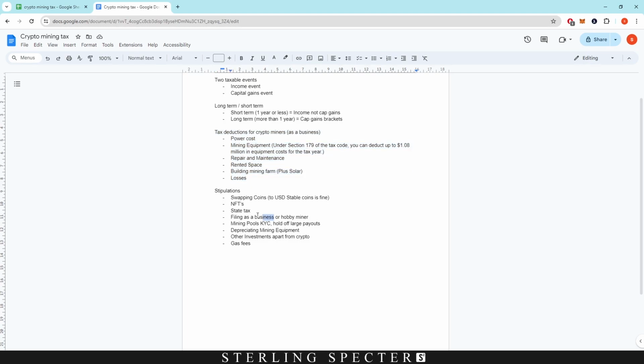Only if you're mining as a business, you get to take these deductions. I don't really know what the rules are behind businesses in America. I believe you just have to prove that all of these deductions actually assist in the business. For example, building a mining farm, renting space, repair and maintenance on equipment, mining equipment depreciation, and obviously power cost, which would actually fall under the income side. And then the losses would fall under the capital gains side.